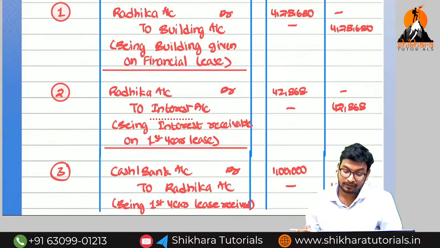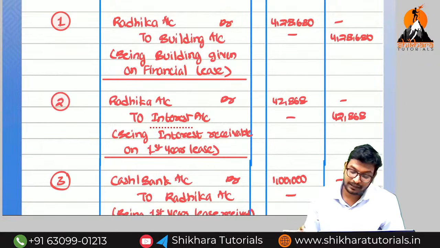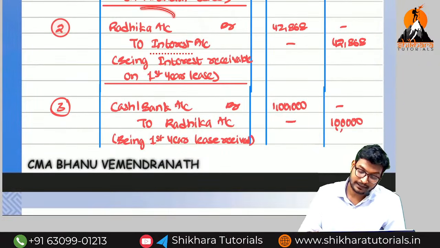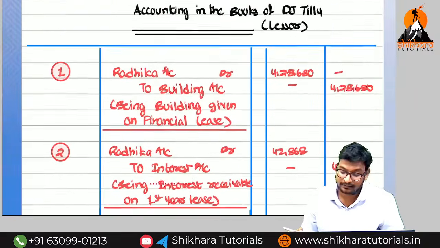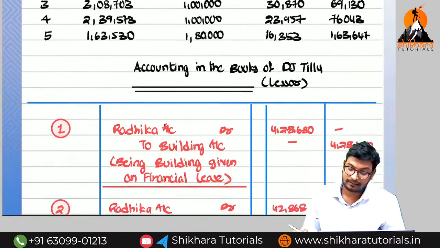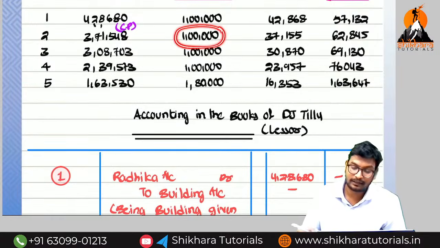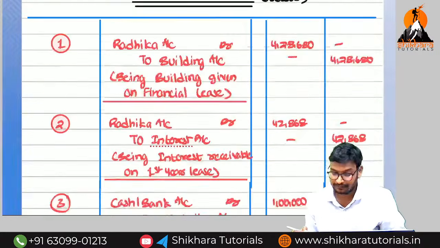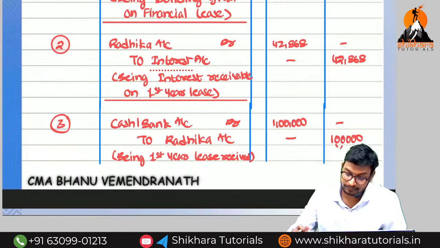From the second year onwards, will the first entry be there? It will not be there. The second entry: Radhika account debited to interest. What is the interest? 37,155. And what is the lease payment for the second year? 1 lakh. So like that we need to see. I will write the second year also, no problem.